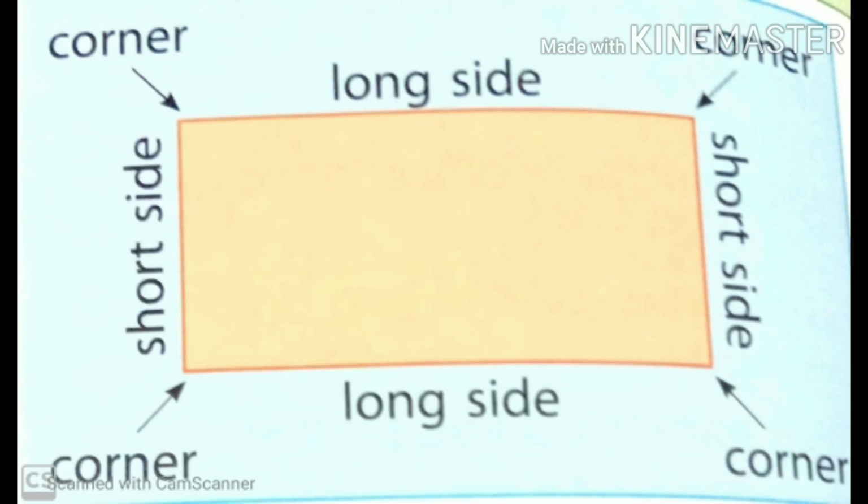See the image carefully. There are 2 long sides and 2 short sides. Both the long sides are equal and both the short sides are equal. But the long sides and short sides are not equal in length.